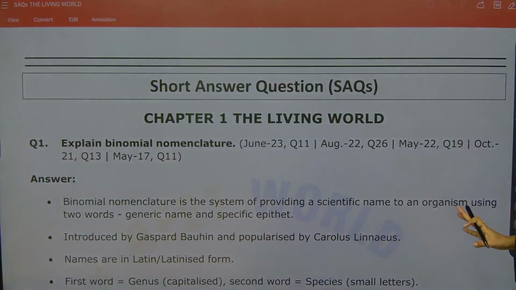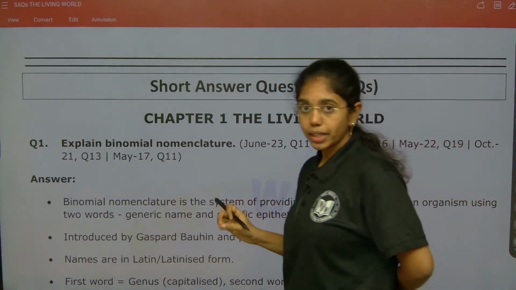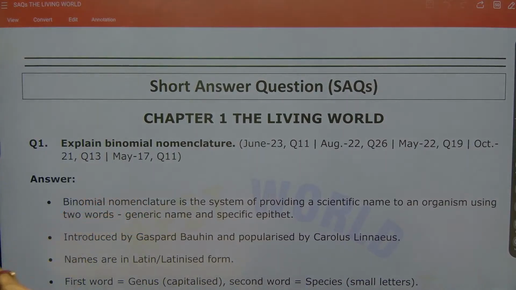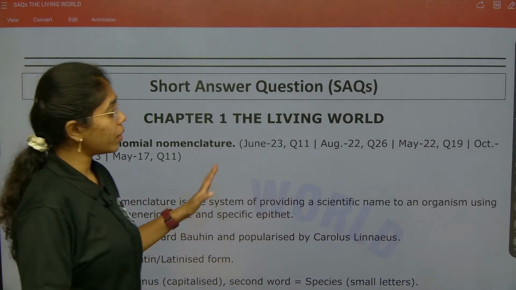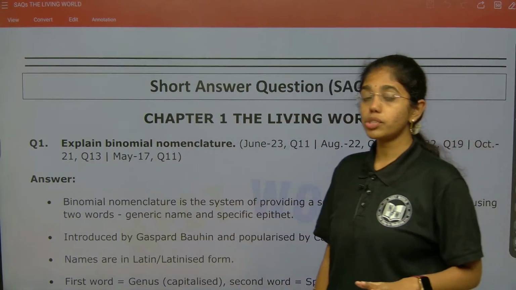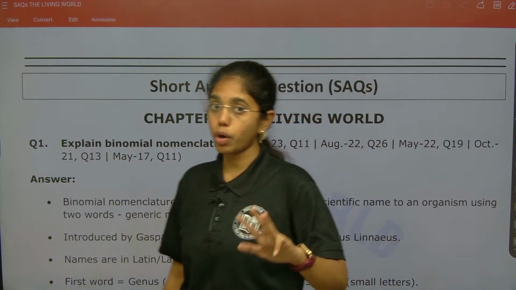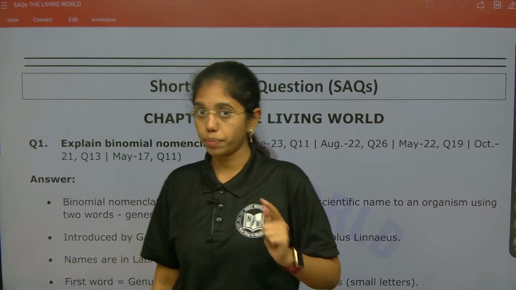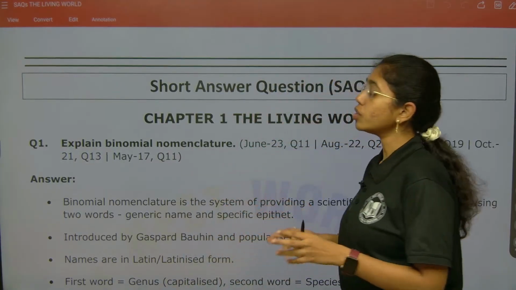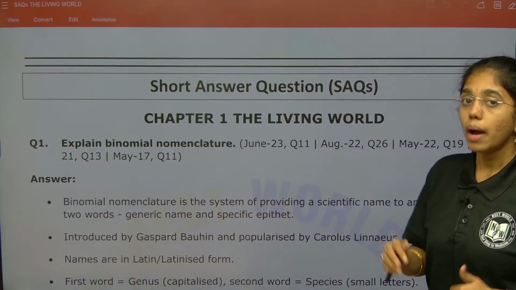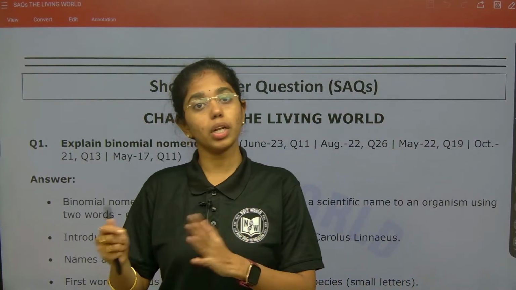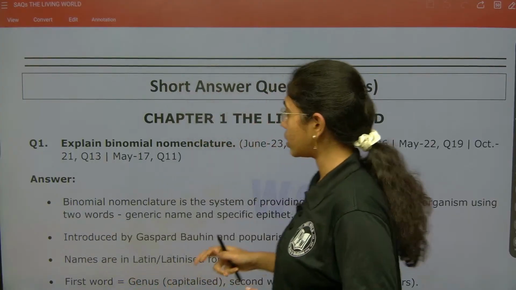And now we will get into the short answer type of questions. So far we have completed the long answer type of questions from first year. For long answer type of questions, we have covered 3 chapters: morphology, anatomy, and sexual reproduction of flowering plants and reproduction in organisms. Now for short answers, we have to exercise all the chapters, but just have an additional focus on a few sets of questions which are sequentially or frequently repeated in the previous exam papers.